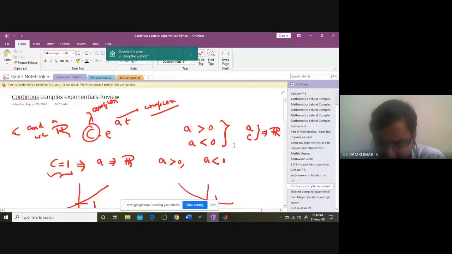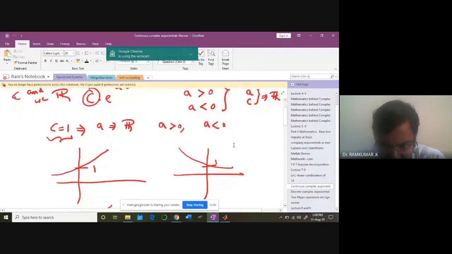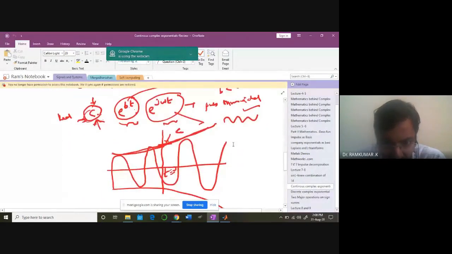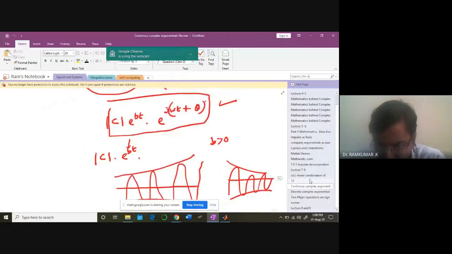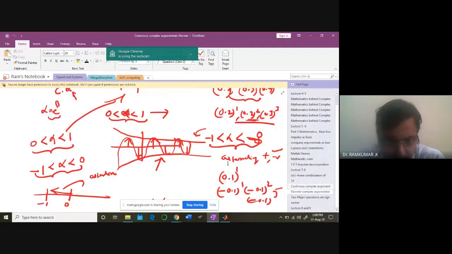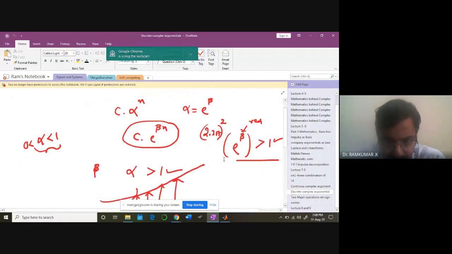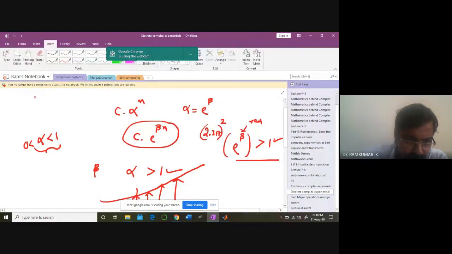We learned about complex exponential signals in the last class. Then we also discussed something related to discrete complex exponential signals. I hope you can recall that idea. All this is taken from the book by Oppenheim, which you can refer to.